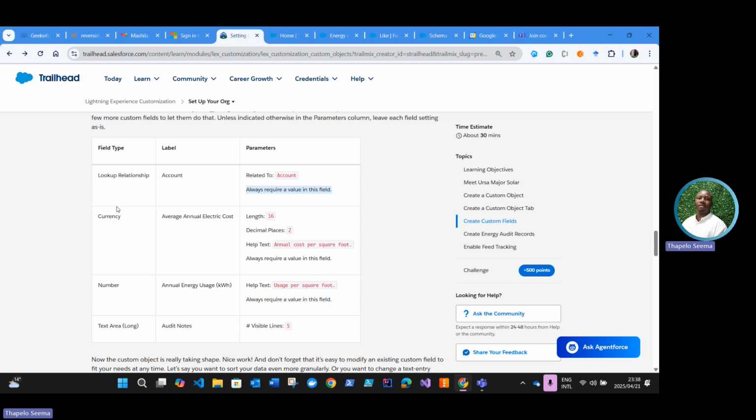So the next field that we're going to be adding is a currency, right? And the label on there is average annual electric cost. I'm just going to copy it. The type is currency, and then the length and decimal places. We have 2 decimal places. There's some help text there, which I'll come back to copy, and it must be required. Right, so let's go ahead.